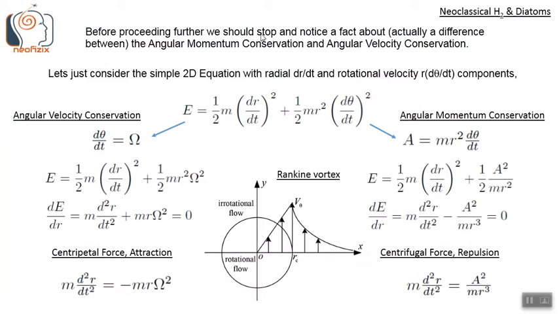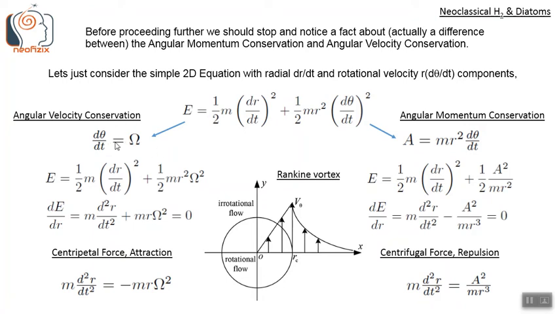Before proceeding further, we should stop and notice a difference between angular momentum conservation and angular velocity conservation. Let us consider the simple 2D energy equation with the radial dr/dt term and the rotational r dθ/dt component. So this is the energy equation, E equals half m (dr/dt) squared, which is the radial energy component, plus half m (r dθ/dt) squared, which is the rotational energy component.